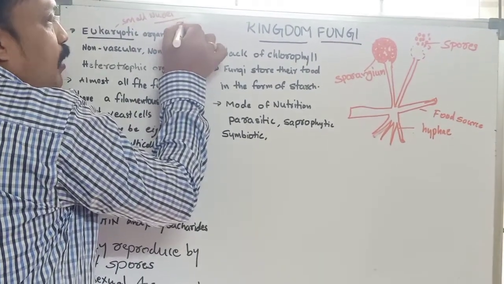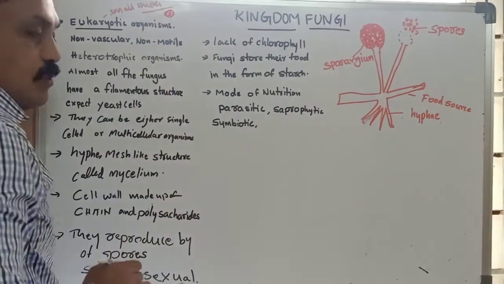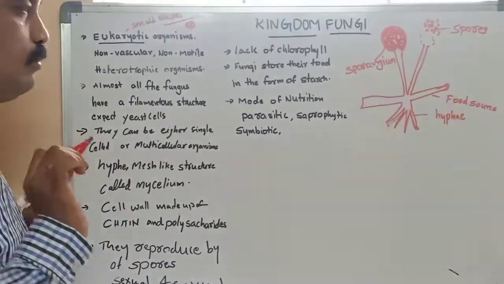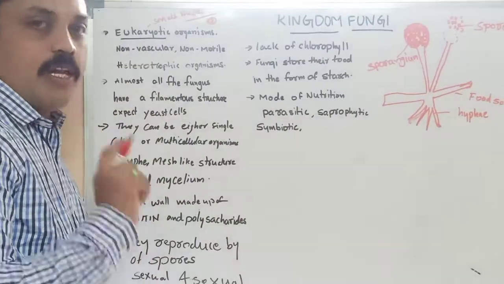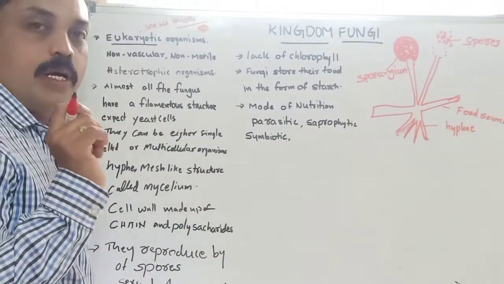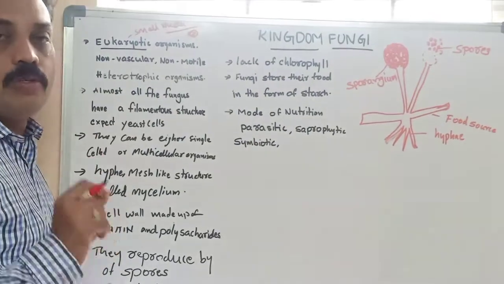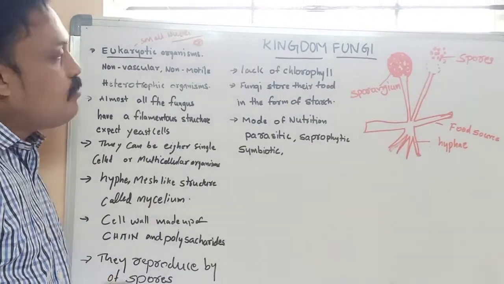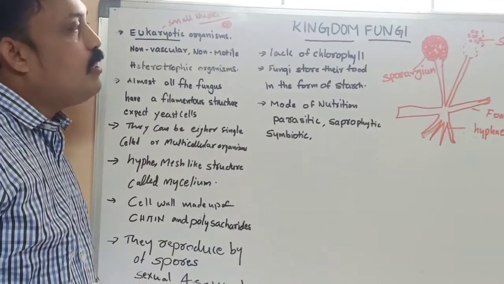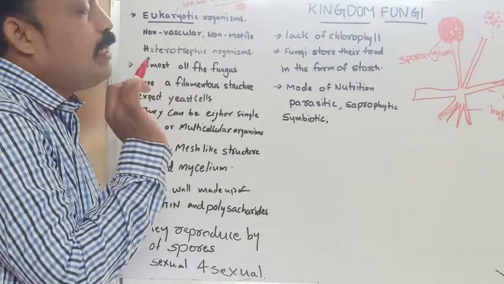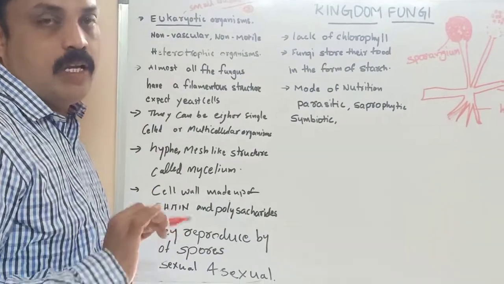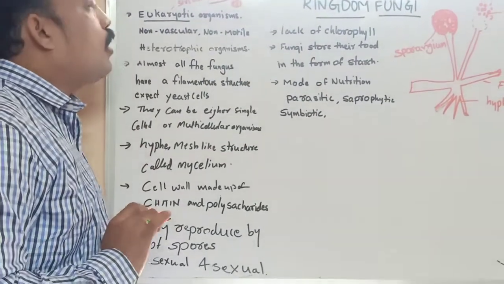That means it has a distinct nucleus, so we call it a eukaryotic organism. Try to remember, Monera are prokaryotic organisms and Protista are eukaryotic organisms, and fungi are also eukaryotic organisms. That means they have a particular nucleus in the cell.